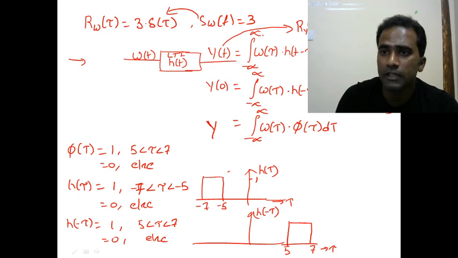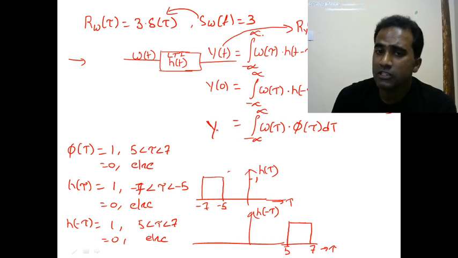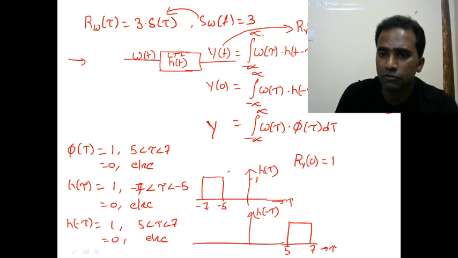Convolution with h of minus tau. So this is equal to 3 times del of tau convolution with h of tau, which is h of tau only, then h of tau convolution with h of minus tau. So what we are interested in is the variance of y. Variance of y or mean square value of y are both the same because the mean is 0. So how can we find the variance of y from the autocorrelation function? What we need to find is R_y of 0. That is sufficient to find the expectation of y square, or in this case sigma y square, both are the same.